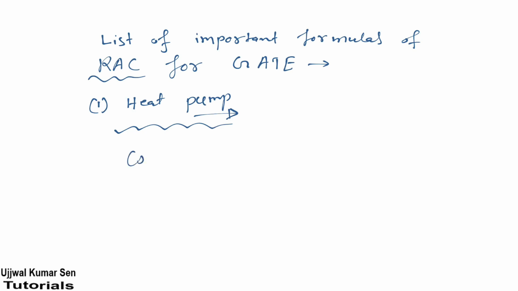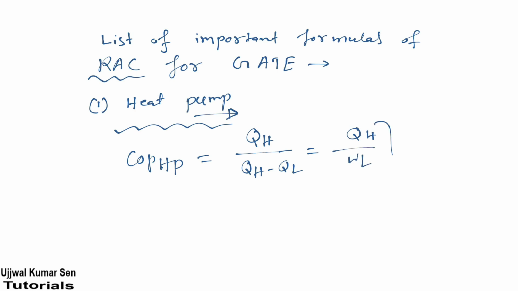So COP of heat pump. We have two formulas basically: QH by (QH minus QL) is equal to QH by WL. So this is in terms of heat. Now let's talk about temperature. COP of heat pump is equal to TH by (TH minus TL).